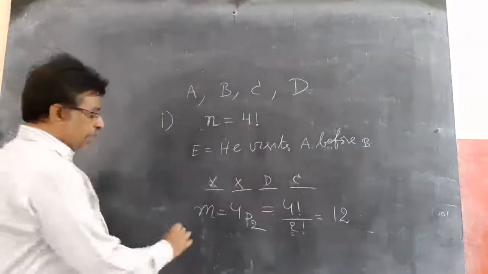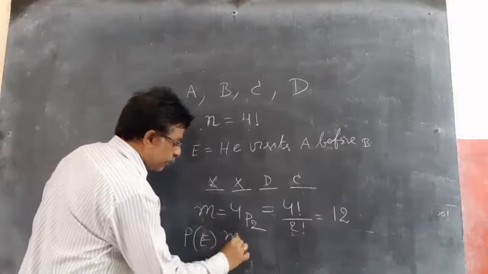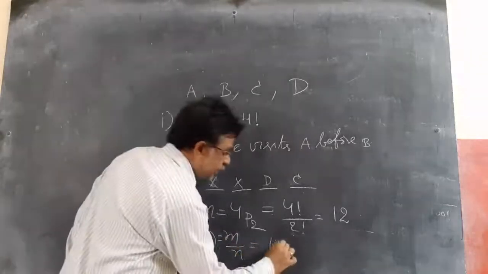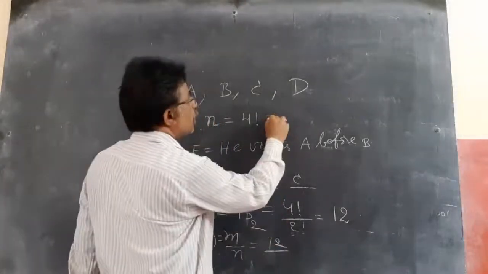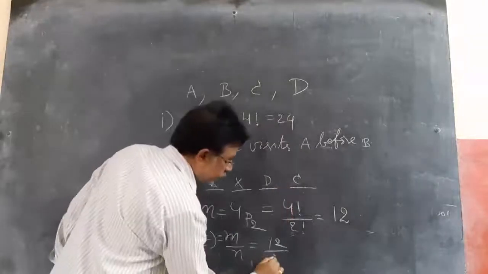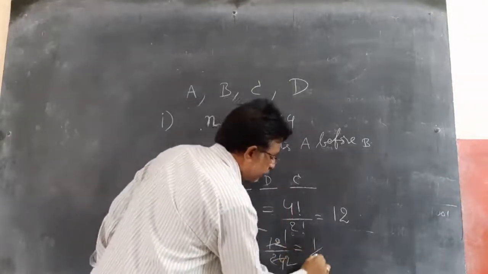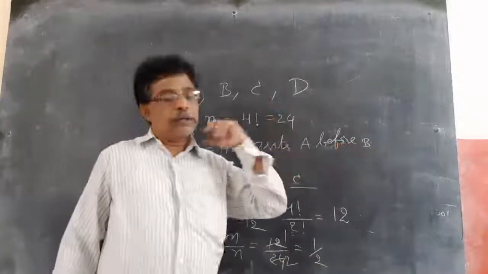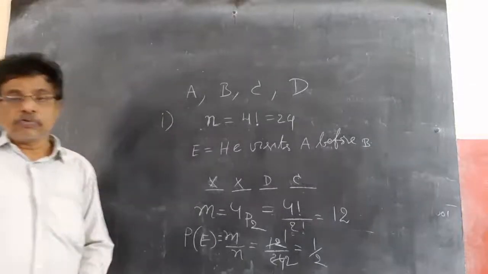So P of E, the probability of any event, equals M by N. M by N means 12 by 24. 4 factorial is 24. So 12 by 24 gives me 1 by 2. So the probability of visiting A before B when he is going to visit four temples is 1 by 2.